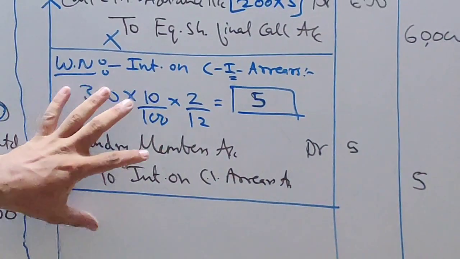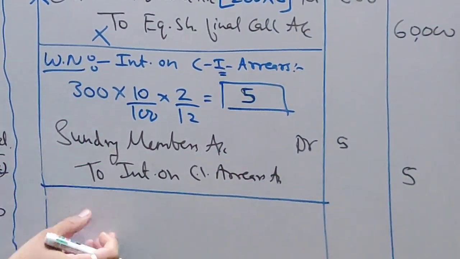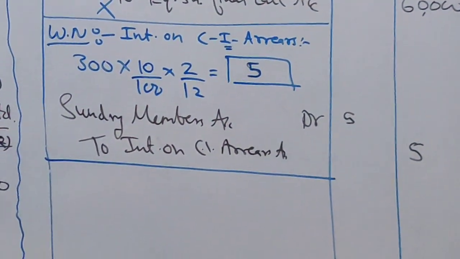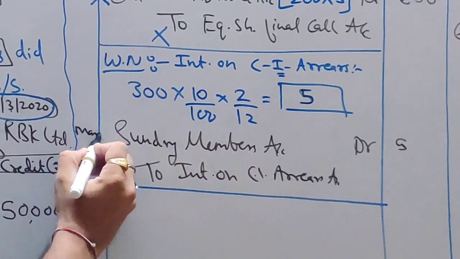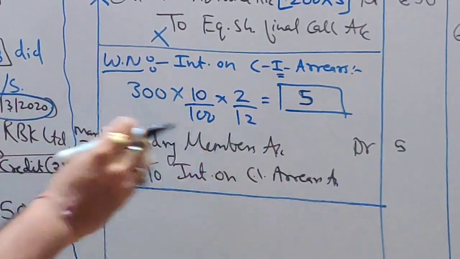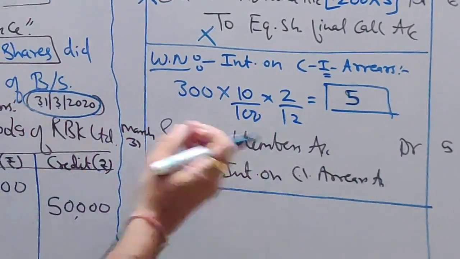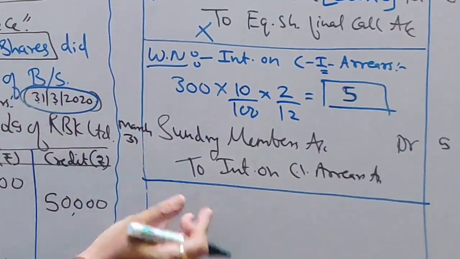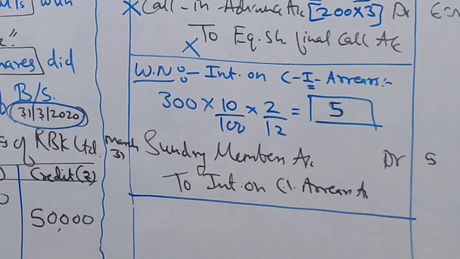This due, we are going to show it as due. We haven't received it till now, so I'm not going to pass an entry for received. And I'm showing this due on March 31st. I'm not going to pass a received entry because the question doesn't say anything about whether we have received it or not. So let's assume it is still due on 31st March.